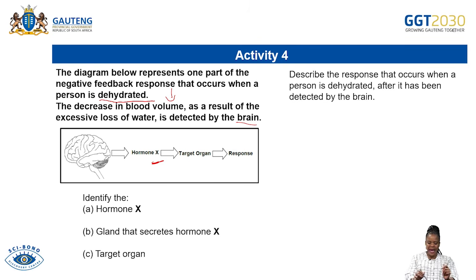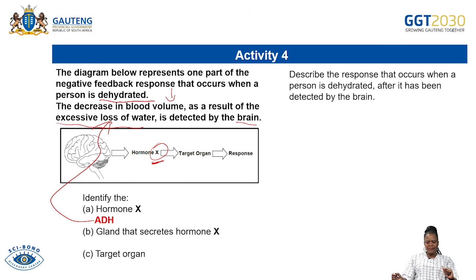Now the question here says, identify hormone X. What hormone are you going to talk about here in a regulation of what? Of water. In other words, you need to know the hormone that is responsible for the regulation of water, because water here is not balanced. So the hormone there will be your ADH. We said ADH, antidiuretic hormone. You do not have to memorize that big word, as long as you know that ADH stands for antidiuretic hormone. That is the hormone that is responsible for the balance of what? Of water.